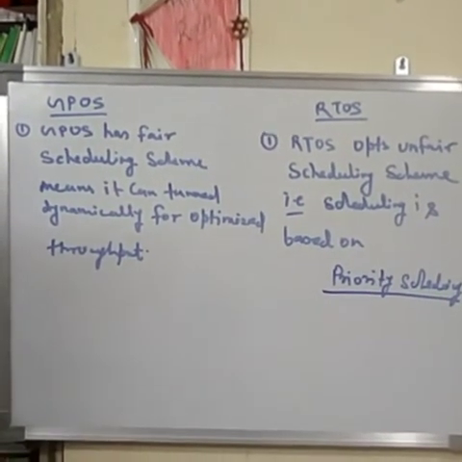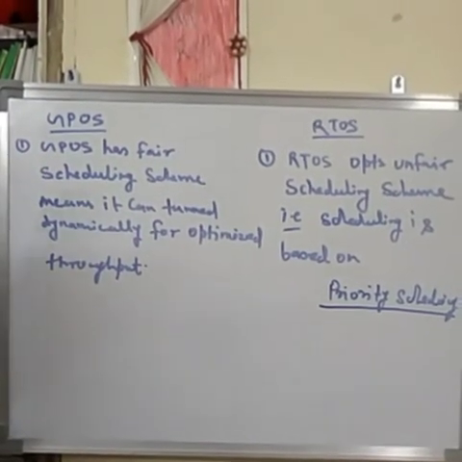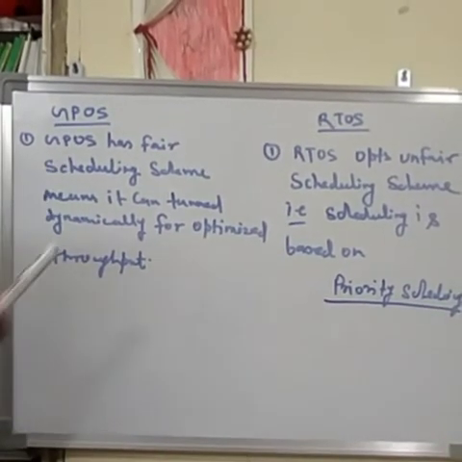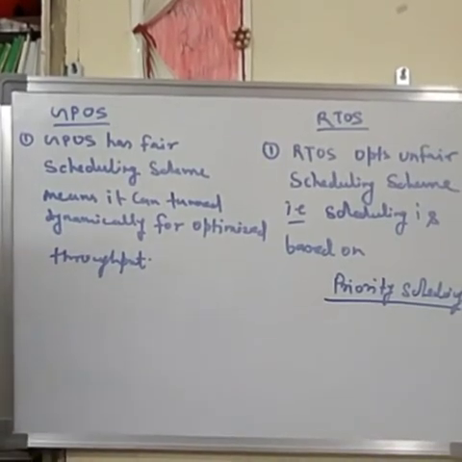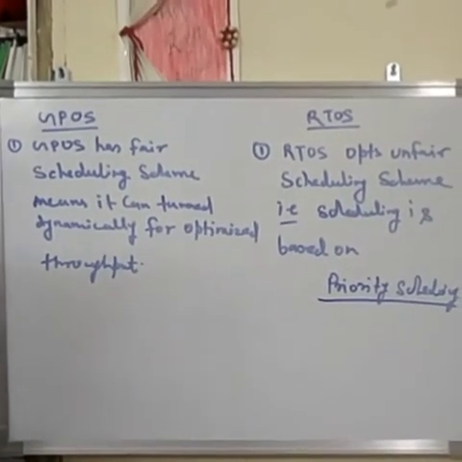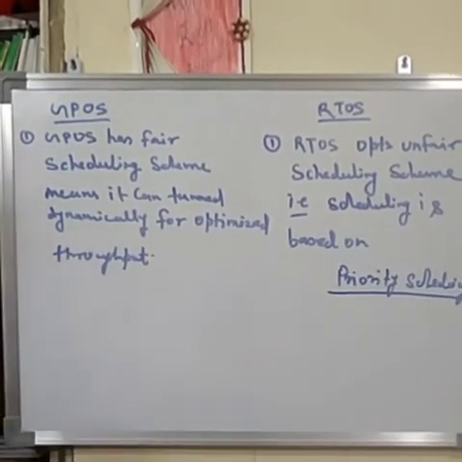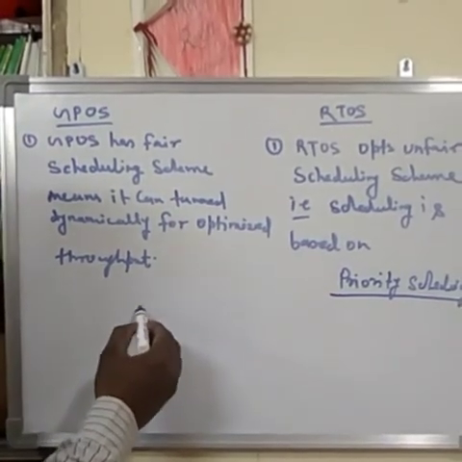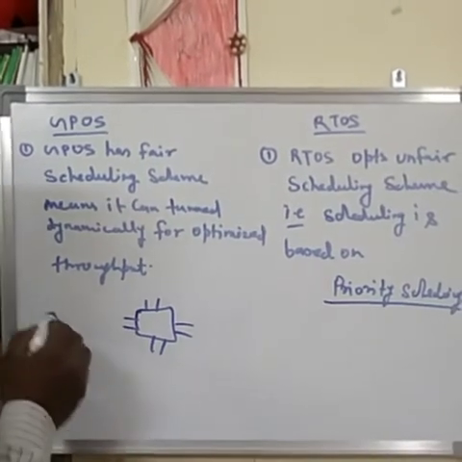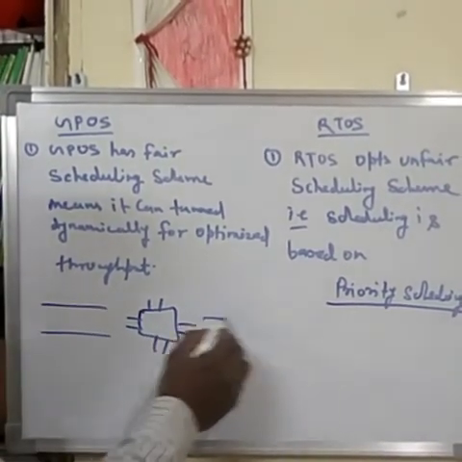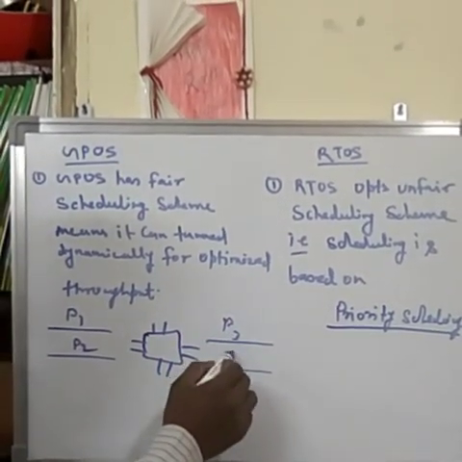So first we can see the general purpose operating system. General purpose operating system has a fair scheduling scheme, means it can tune dynamically for optimized throughput. So basically it follows the fair scheduling scheme, and what it does actually, let us say we have one processor, and some tasks or processes are running like P1, P2, P3, P4.